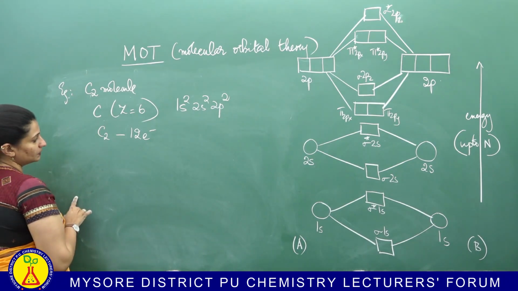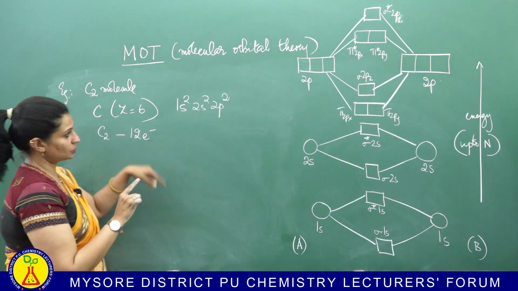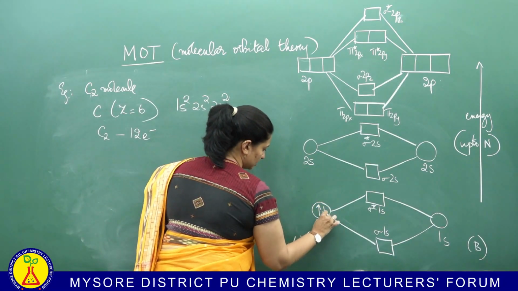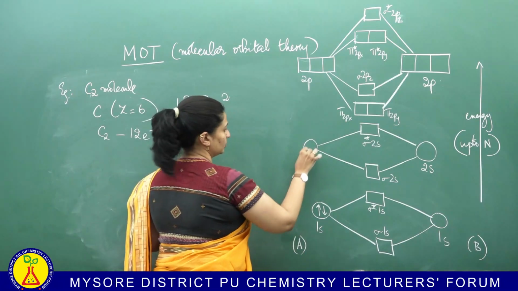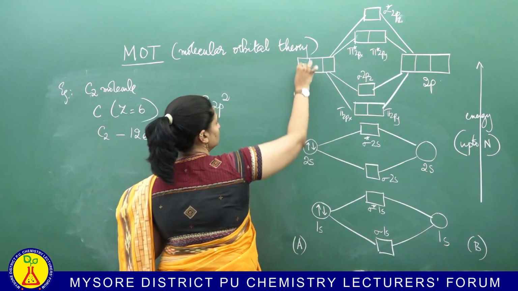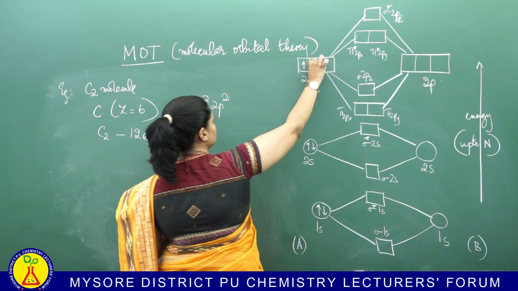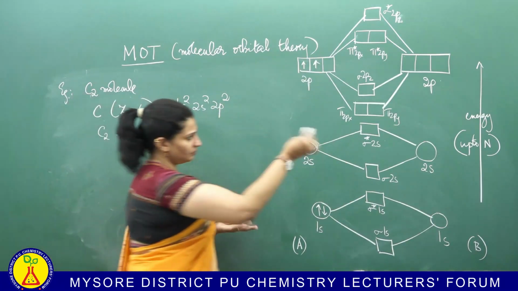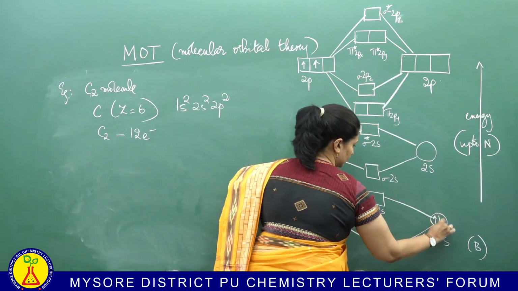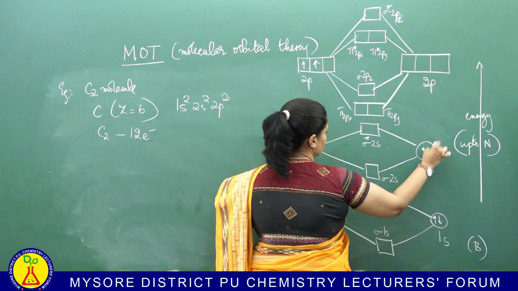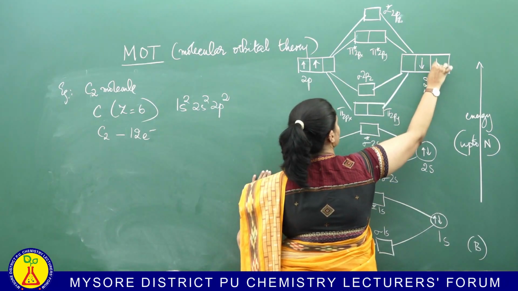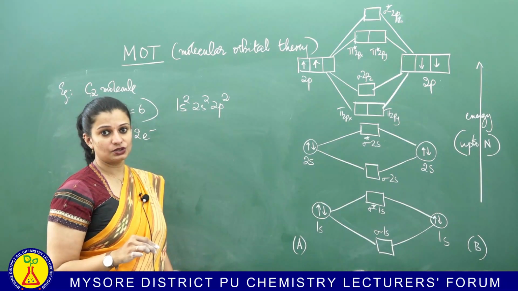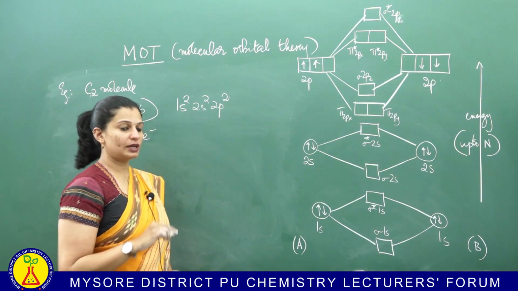All right. Now again, let me show the molecular orbital diagram. I'm going to be doing it here. So 1s, 2 electrons, so 1 atom I'm doing, okay. 2s also 2 electrons, and 2p is having 2 single electrons. This is your atom, okay, 1 atom. Same way the other atom also has 2 electrons in 1s, 2 electrons in 2s, and 2 electrons in 2p. So total how many electrons should we fill in? We should fill in 12 electrons.